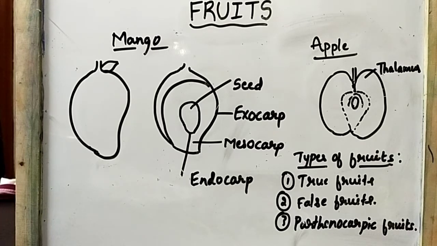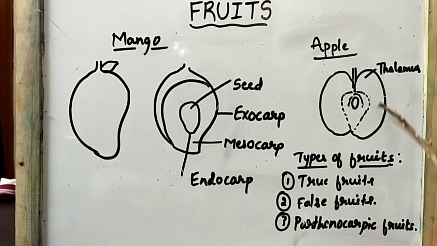If you see the example of this apple, it comes under false fruits. Why does it come under false fruits? Because what we are eating, the edible part of the apple, develops from the thalamus of the flower. That's why it is known as a false fruit.